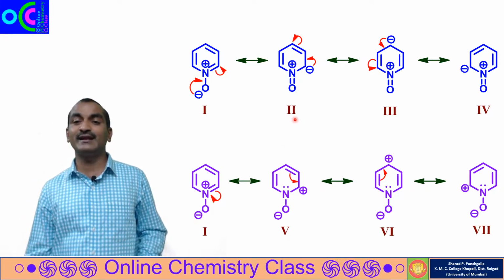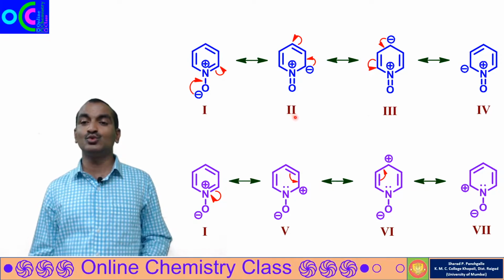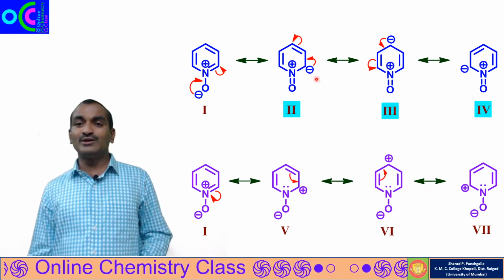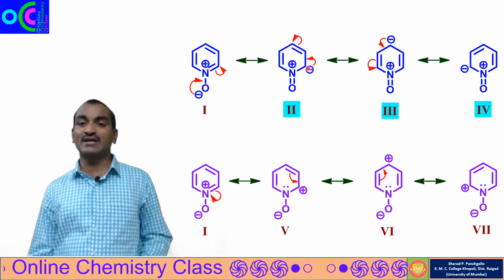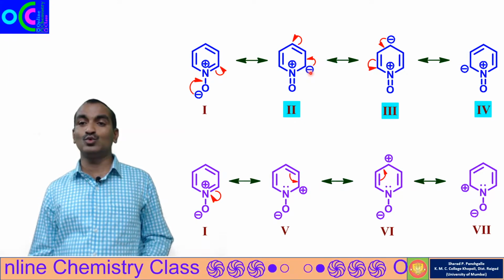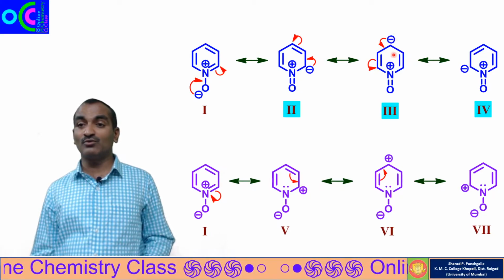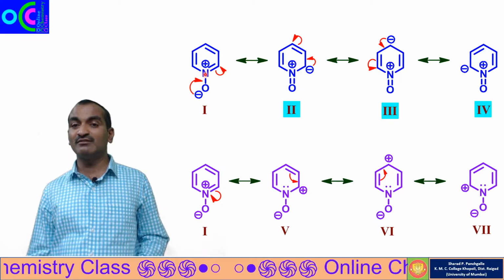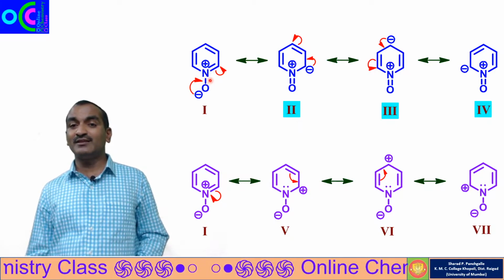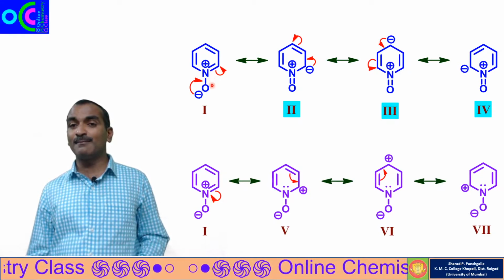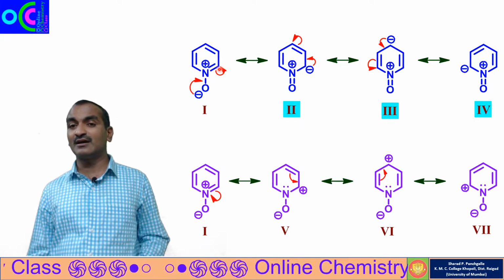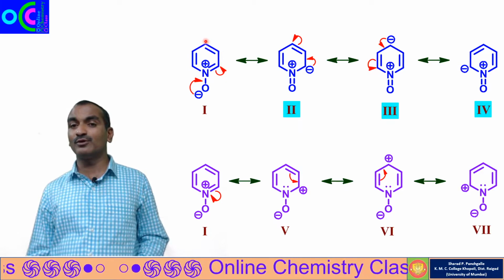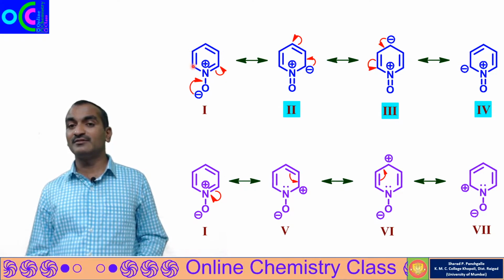Now concentrate on resonance structures 2, 3, 4. You will notice there is a negative charge at position number 2, then at position number 4, and then at position number 6. Numbering in pyridine N oxide is: nitrogen is the first ring member, then the adjacent carbon gets the second number, this will be 3, this will be 4, this will be 5, and this will be 6.